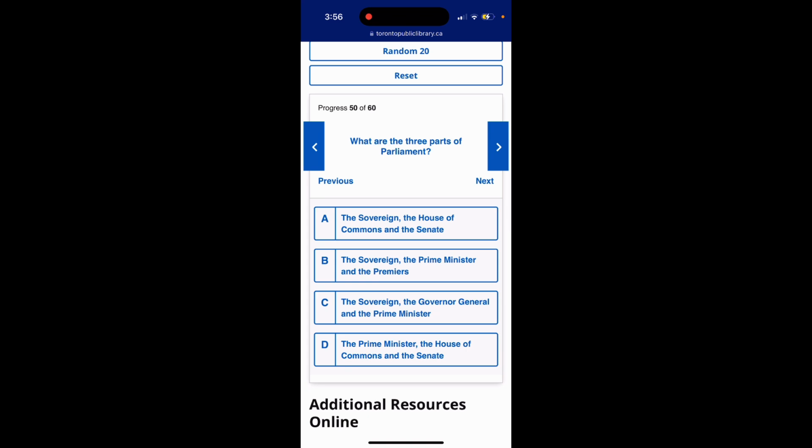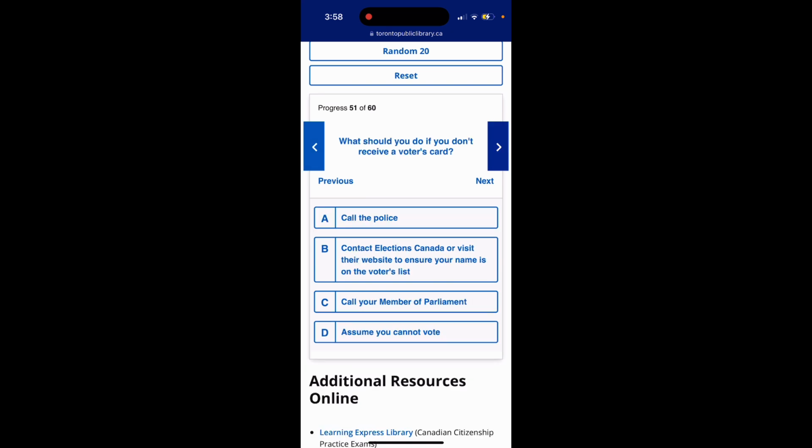Question 50. What are three parts of Parliament? Option A, the Sovereign, the House of Commons, and the Senate. Option B, the Sovereign, the Prime Minister, and the Premiers. Option C, the Sovereign, the Governor General, and the Prime Minister. Option D, the Prime Minister, the House of Commons, and the Senate. The answer is option A, the Sovereign, the House of Commons, and the Senate.